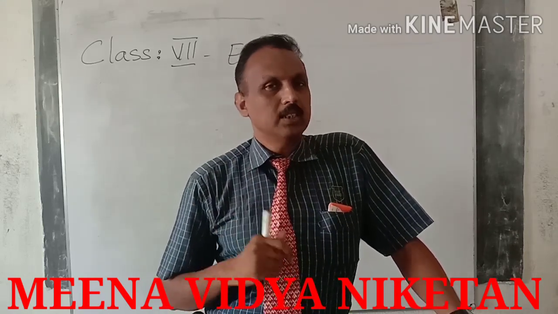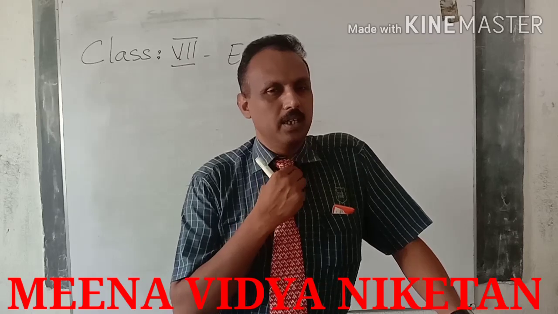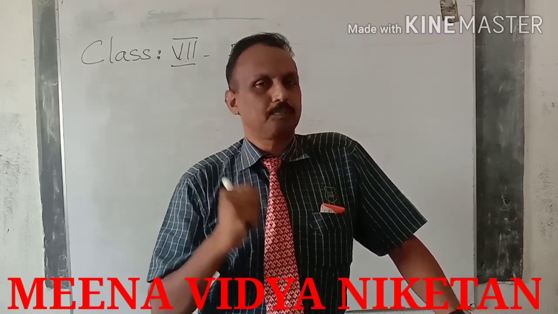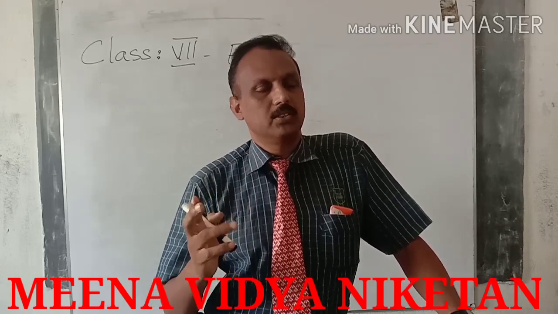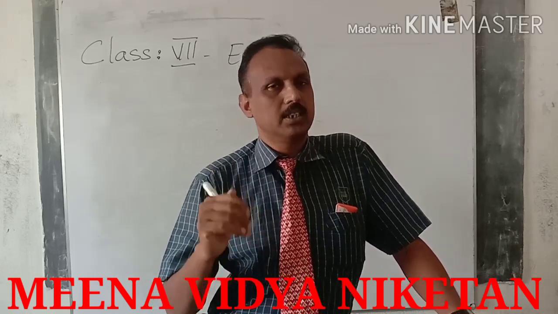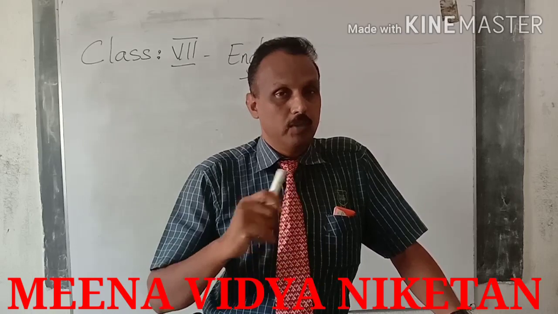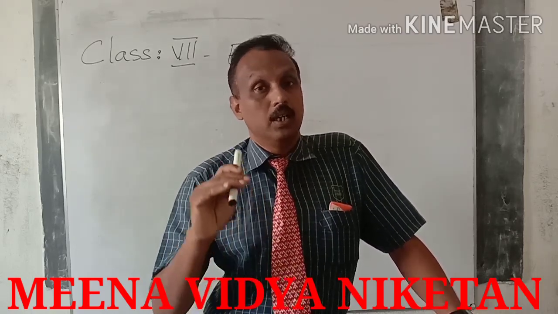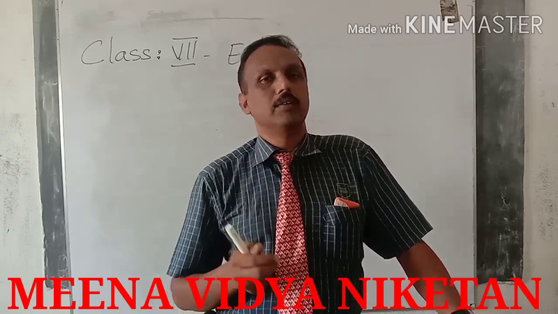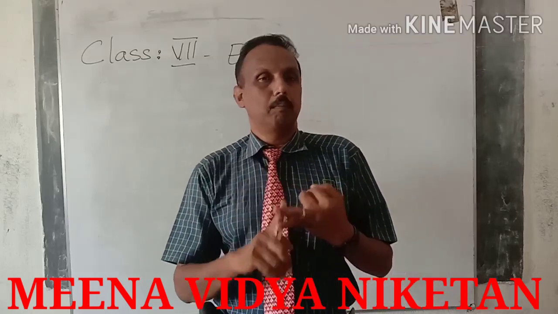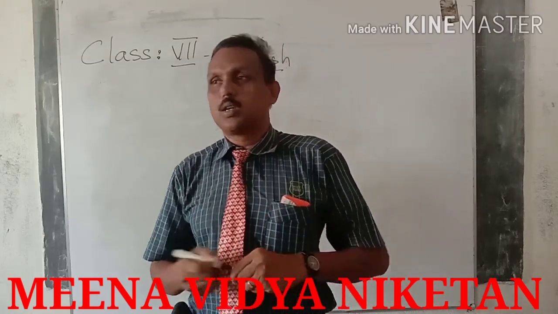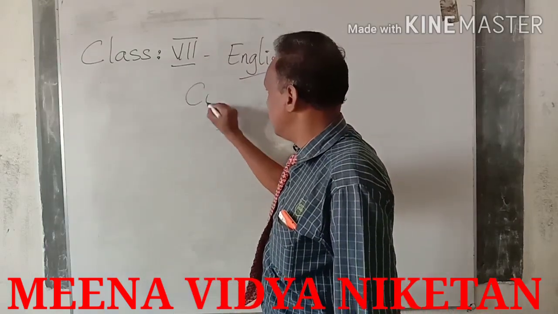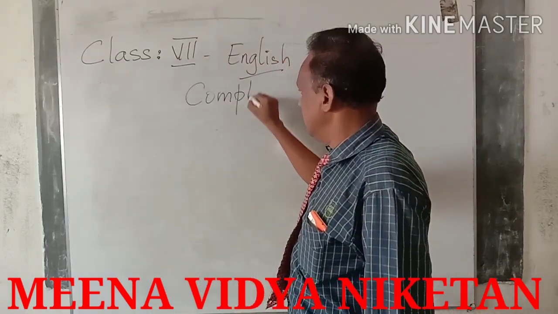It is an online class, so you cannot reply to my question. What are the four types of simple sentences? Declarative sentence, assertive sentence, exclamative sentence, interrogative sentence. We studied deeply into that one. Compound sentences we saw mostly we joined with the help of and, but, either, or, neither, nor. Today we are going to see the third type of sentence, complex sentence.